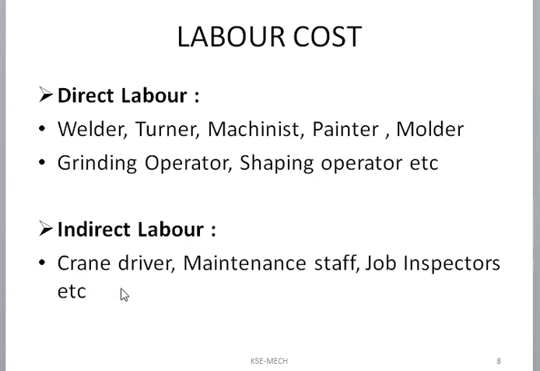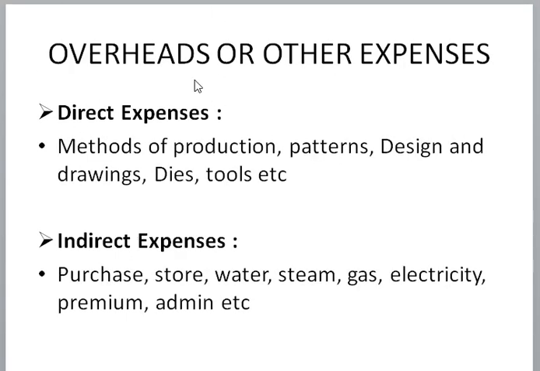So that crane driver, maintenance staff, job inspectors. Sometimes inspection processes are also there in industry, so inspectors come and inspect our product. All these labor costs we can include in indirect labor cost. So direct labor and indirect labor, and the same for overheads or other expenses: in overheads or other expenses there are also subtypes, direct expenses and indirect expenses.